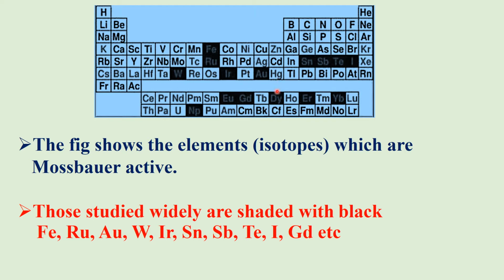Mössbauer spectroscopy is used to check the purity of gold, whether it is 100% pure or impure gold. So Mössbauer spectroscopy is used in checking the purity of gold, etc.